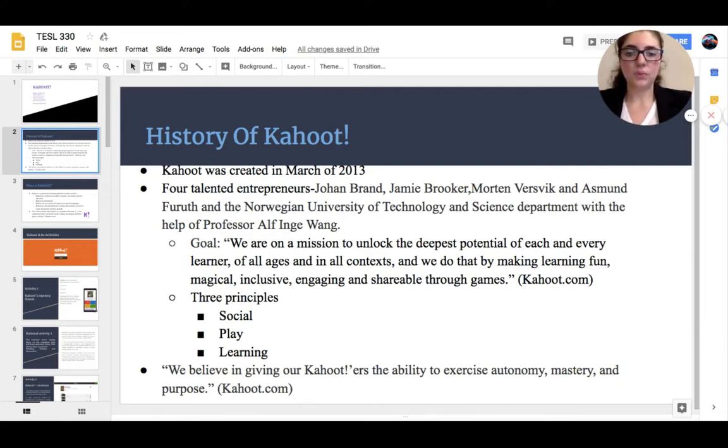The goal of Kahoot was to unlock the deepest potential of each and every learner of all ages and in all contexts. And they do that by making fun learning magical, inclusive, engaging, and shareable through games. They have 3 principles: to socialize, to play, and to learn. And they also believe to exercise autonomy, mastery, and purpose.